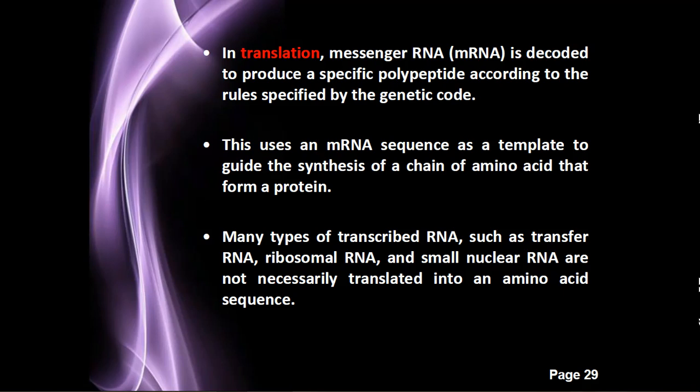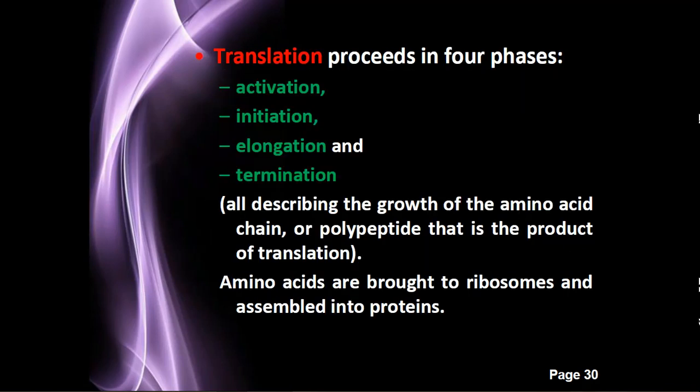Okay, so the sequence of the polypeptide chain totally depends on the nucleotide sequence present on the particular mRNA. The mRNA sequence is used as a template to guide the synthesis of a chain of amino acids that forms a protein. Many types of transcribed RNA, such as transfer RNA, ribosomal RNA and small nuclear RNA, are not necessarily translated into an amino acid sequence. Okay, this is all about the introductory part of translation.